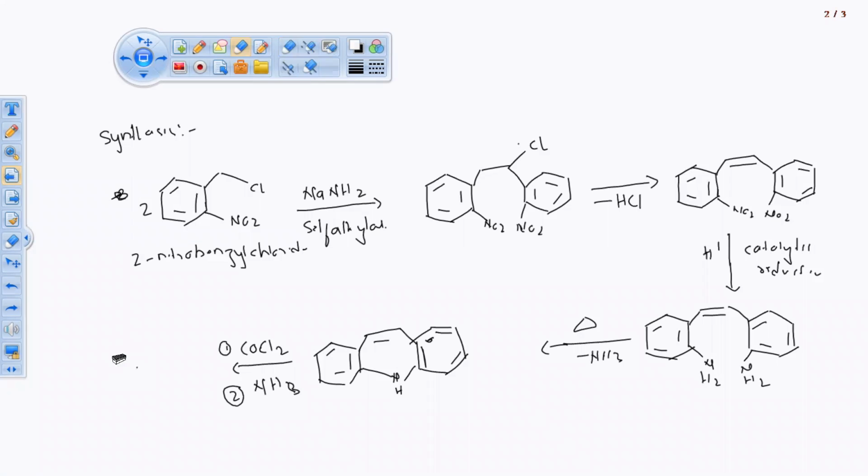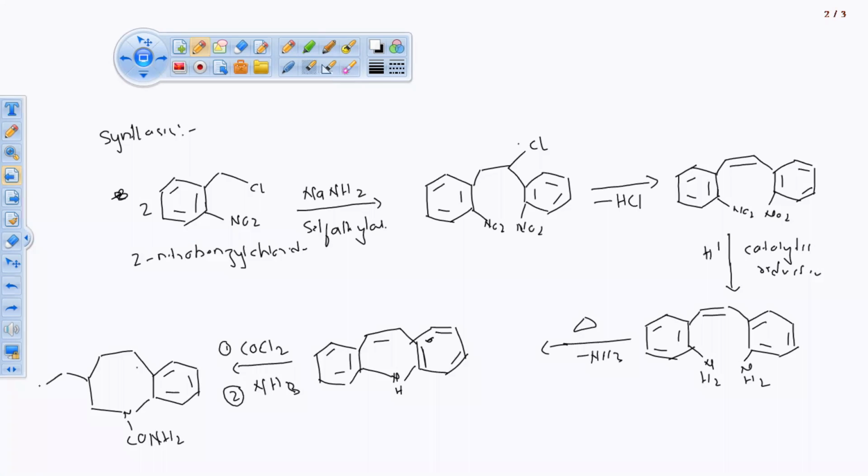We are going to get our CONH2. Okay. HCl and one more chlorine will get eliminated as a free radical. So you can write the saturation like this, you cannot write it like this.